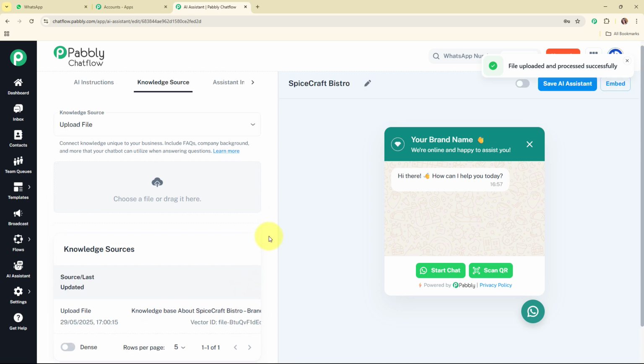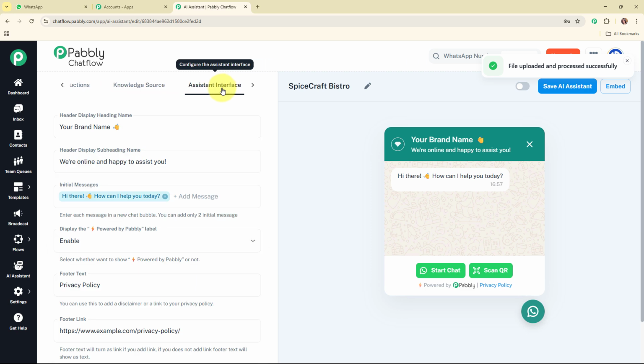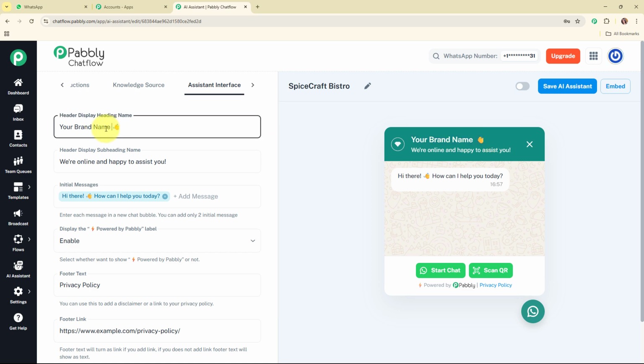Alright, so now you have to upload the knowledge base. We are going to click on this assistant interface, and here we can select the header display heading name. That means the name over here. So I'm going to add my brand name over here, that is Spicecraft Bistro. And then here for the header display subheading name, you can update it as per your need. I'm not going to update it for now.